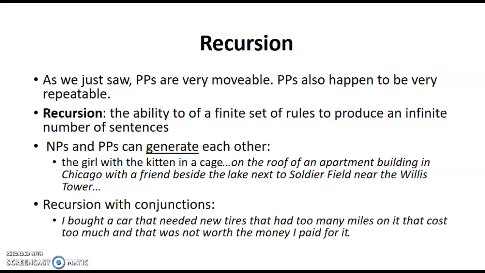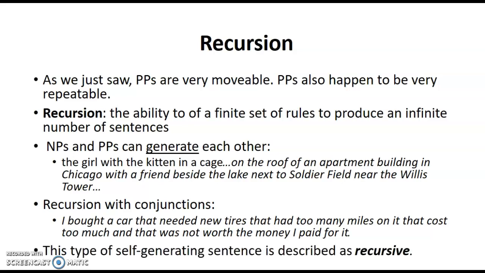And we can even do this with conjunctions like the word that we see in the complementizer sentences. So I could say, I bought a car that needed new tires, that had too many miles on it, that cost too much, and that was not worth the money I paid for it. I could add lots and lots of new parts to my sentence just by using the conjunction that. This kind of self-generating sentence is called a recursive sentence.